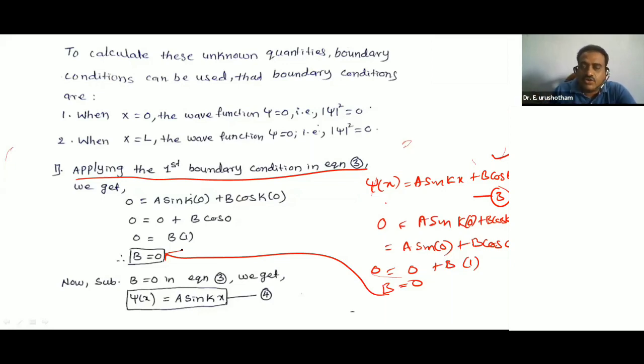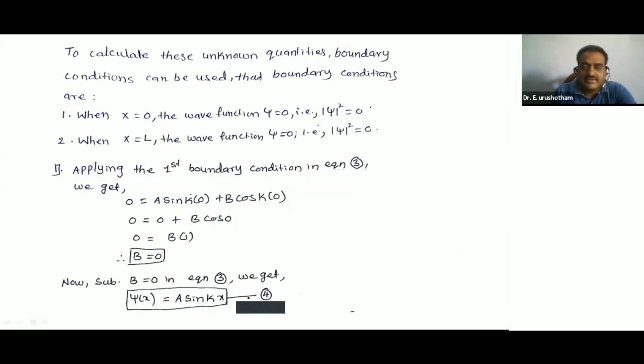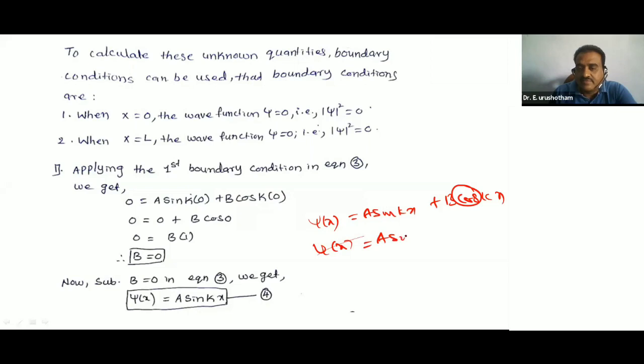Substituting b is equal to 0 in equation 3. At the place of b, just substitute 0, and 0 into something is 0. Remaining, psi of x is equal to a sin kx. What is equation 3? Psi of x is equal to a sin kx plus b cos kx. This term is 0, remaining psi of x is equal to a sin kx. This is equation number 4.